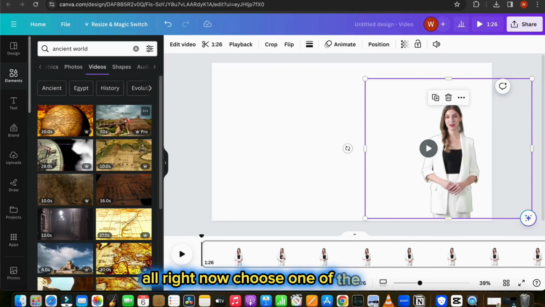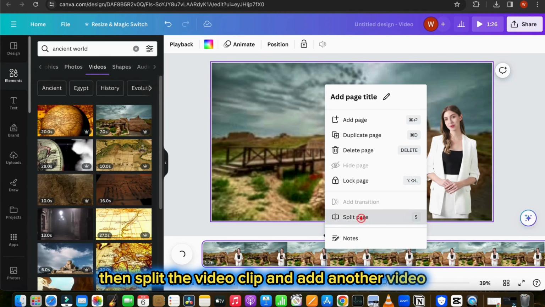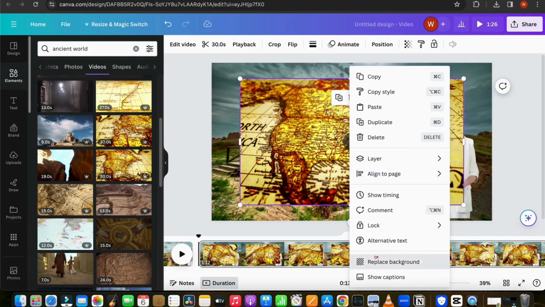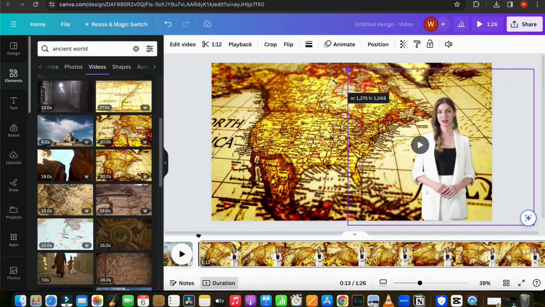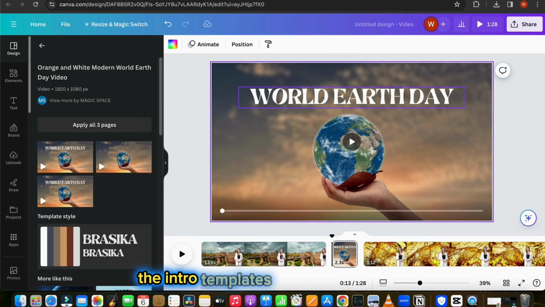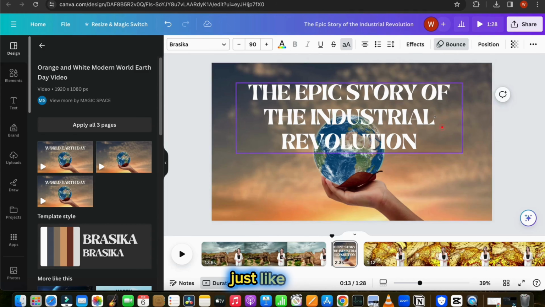Alright, now choose one of the video and set this video as a background. Then split the video clip and add another video as a background. By this way you can add many images and videos. Then you can also find many intro templates which you can add. Just drag and drop and add the title of your video just like this.